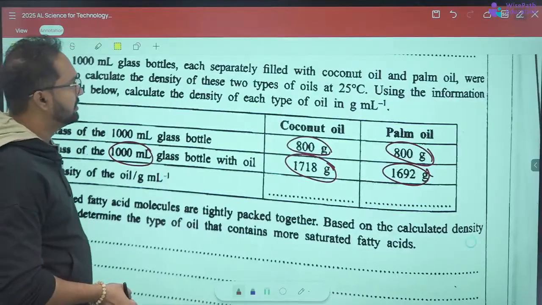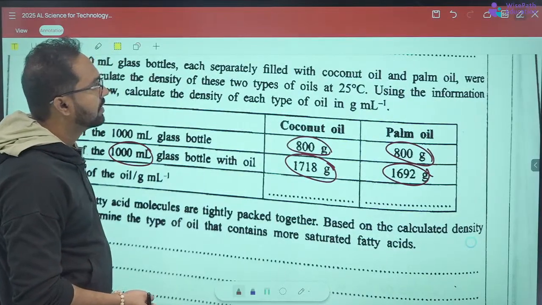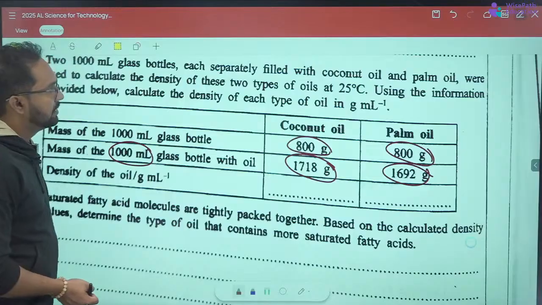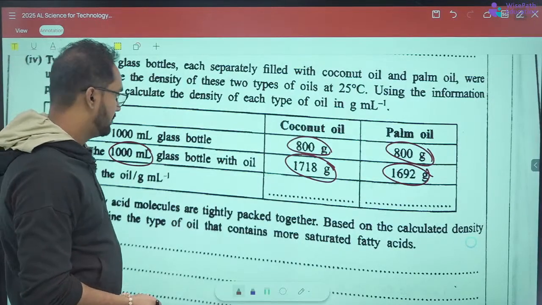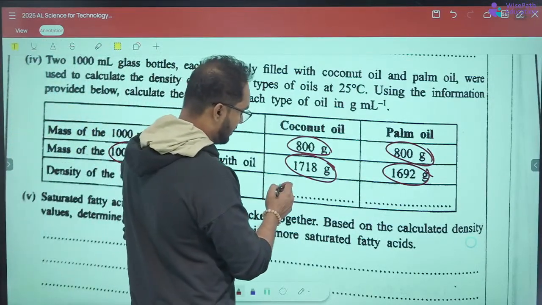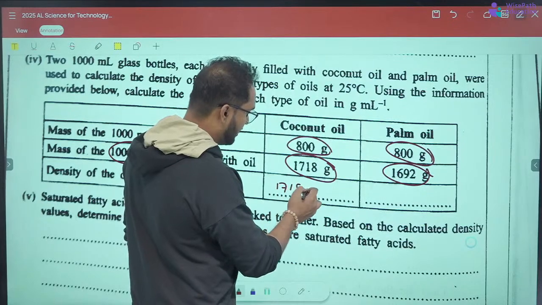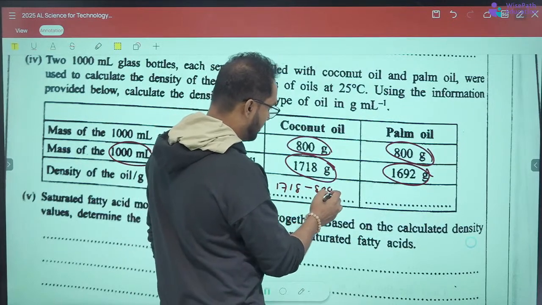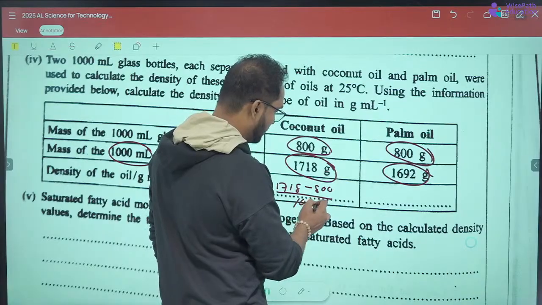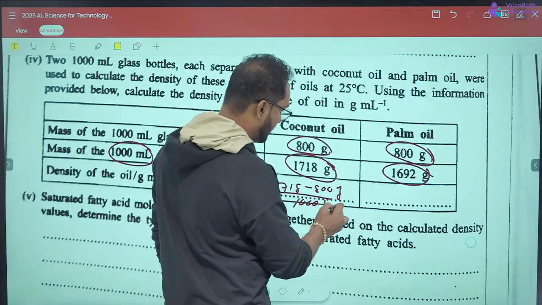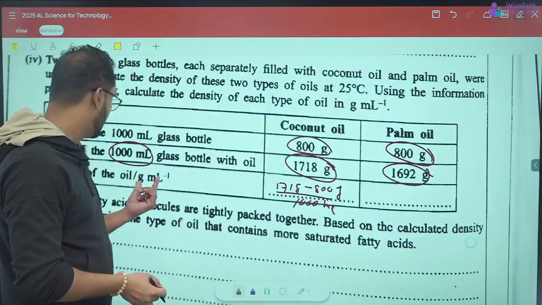So I have to calculate the density of each type of oil. It's 1718 minus 800 divided by 1000, this is gram, this is milliliter, and you have to find it in gram per milliliter.